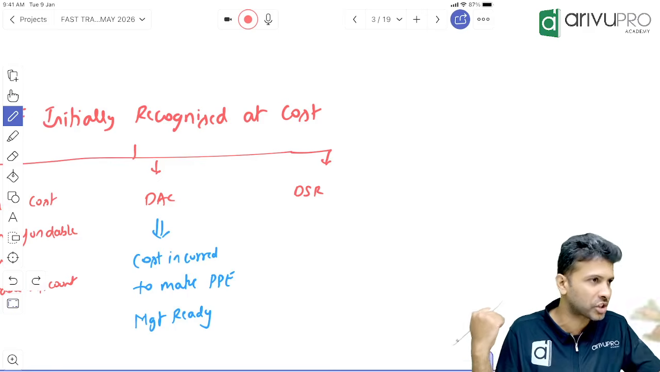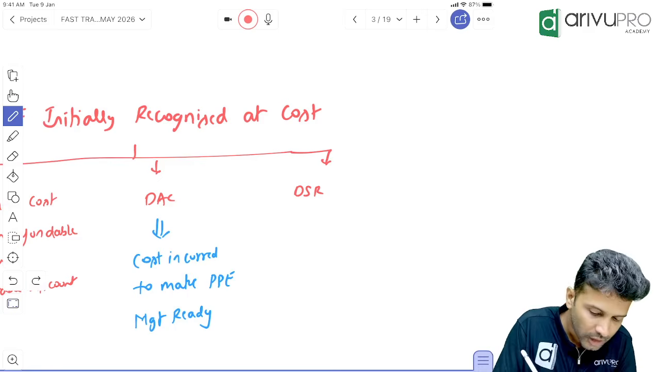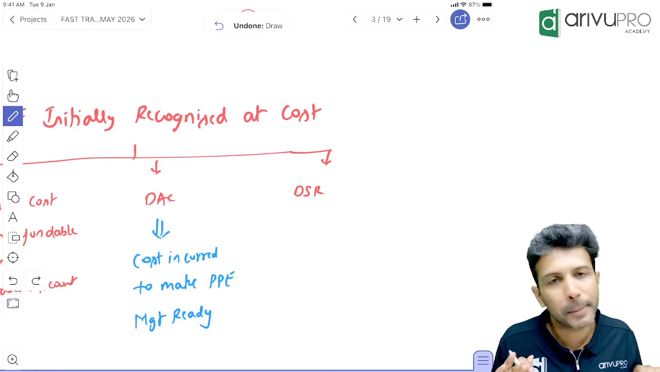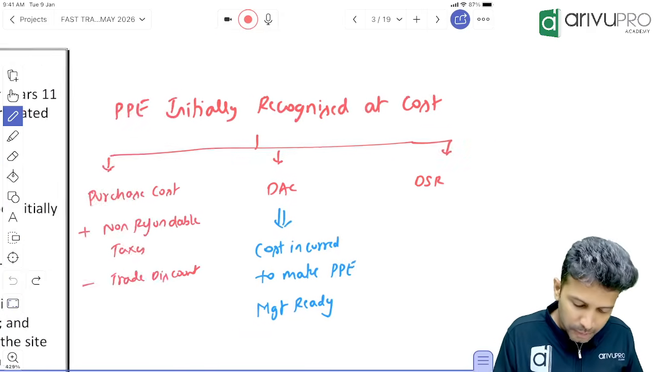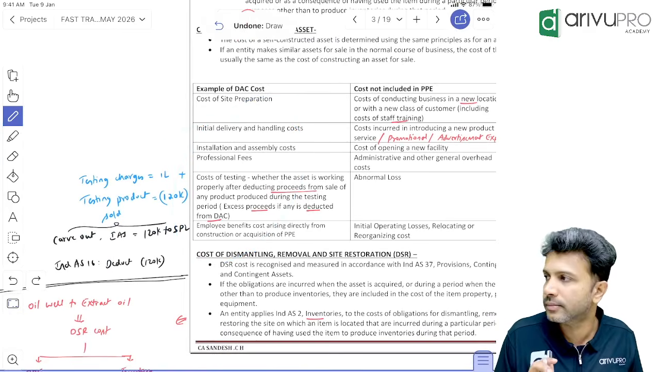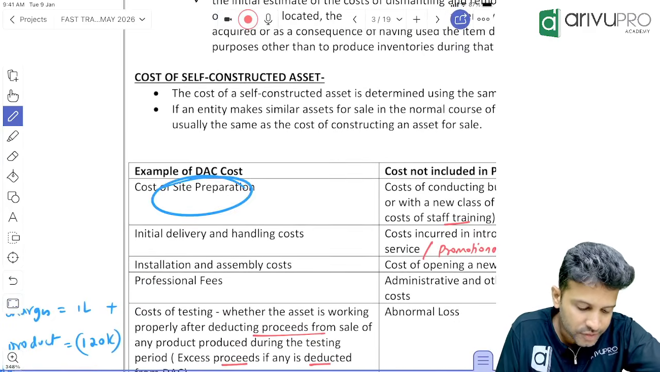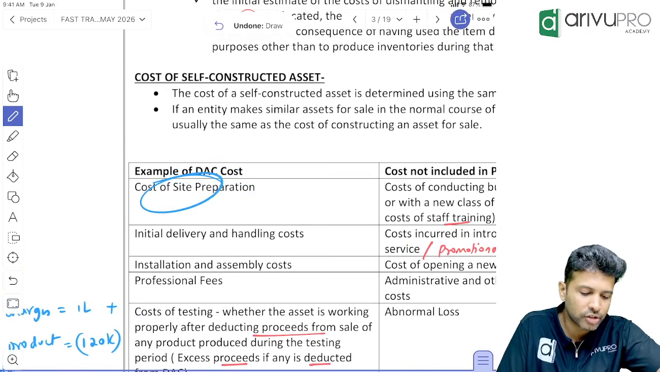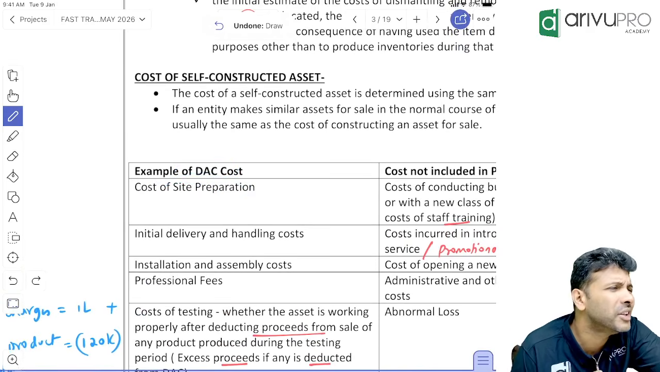All this will come as a question later on. Just discuss it. So everybody understood the meaning of DAC? Some of the examples of DAC are given here only. Can we quickly run through this? Okay, first one. Cost of site preparation. Cost of site preparation means?